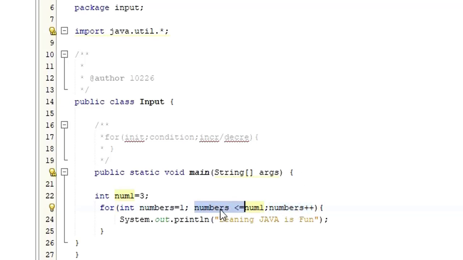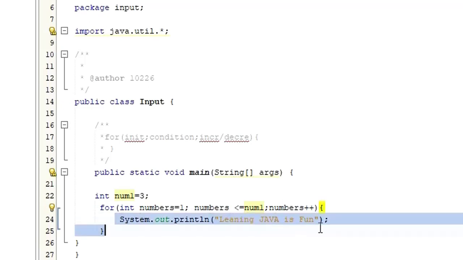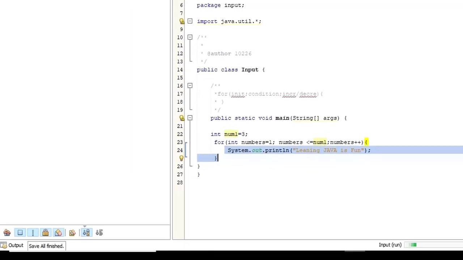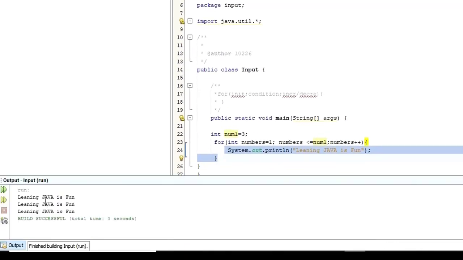Now the numbers value is 4 less than or equal to 3. Is it true or false? It's false. If it is false, it's not going to execute this block. Then the program will come to an end. So when I run this program, it's going to print learning Java is fun 3 times because of the conditions that we have here. So this is how for loop would work in Java.